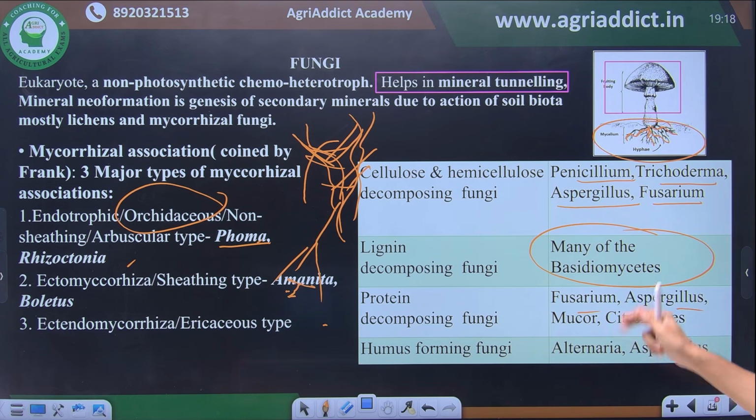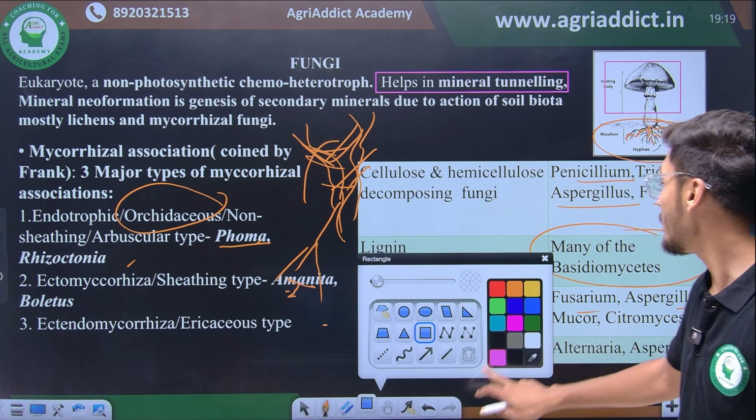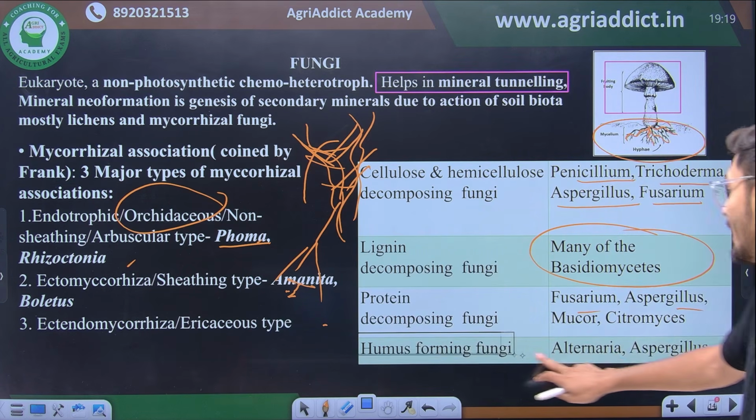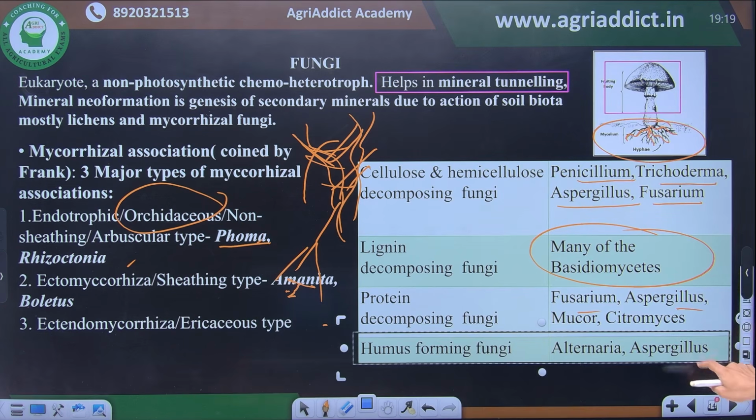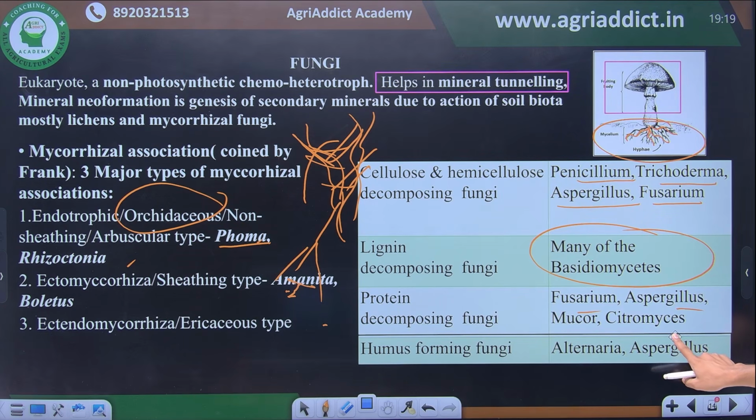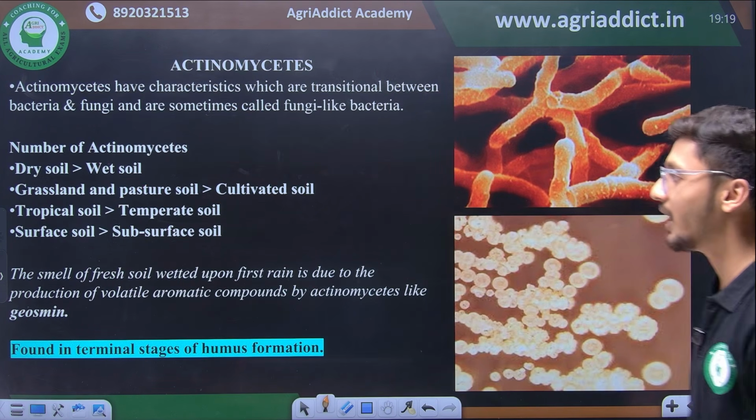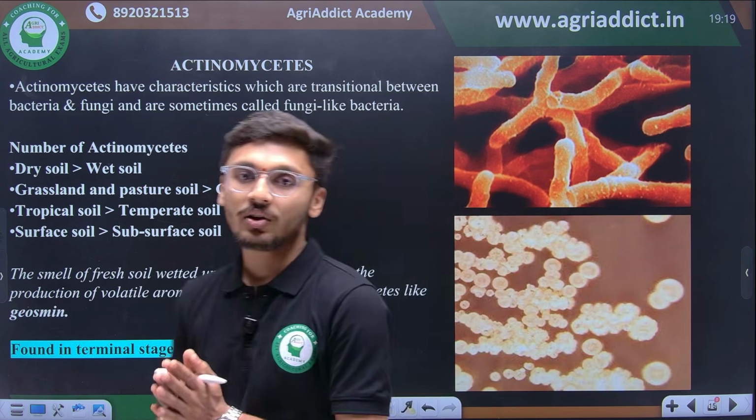So it is included in protein decomposing as well as cellulose and hemicellulosic decomposing fungi, as it can act on cellulose as well as hemicellulose and lead to degradation and formation of humus substances. So humus forming genera now include Alternaria and Aspergillus. This should not be forgotten. You should remember that Alternaria and Aspergillus are the two genera of fungi which are primarily included in humus formation. Then moving ahead to the next part, we have actinomycetes.